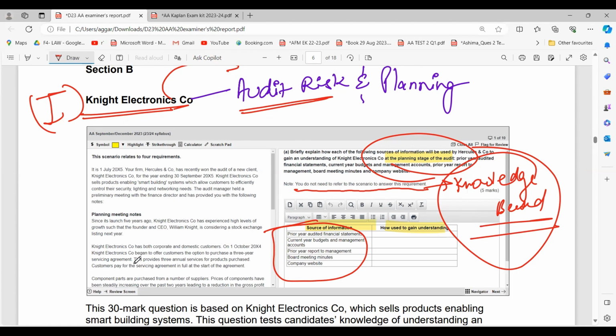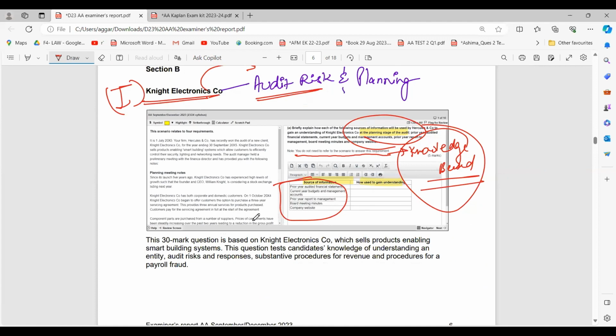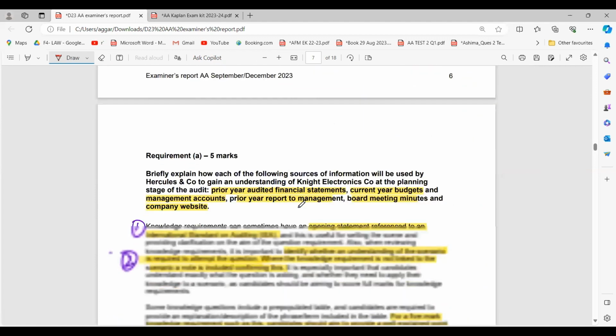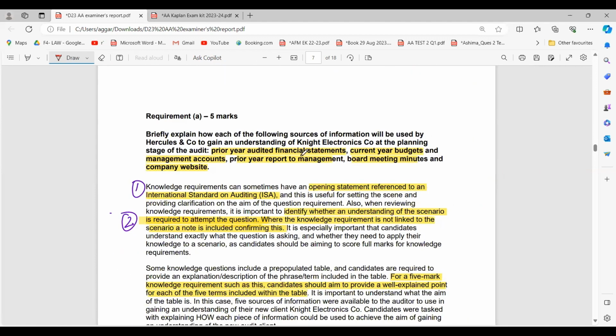You do not have to refer to the case study to understand, or maybe to form your answers from here. You just have to see the source of information and how you can write down how you can gain the understanding. This will also come ahead where we are discussing in detail. Okay, now let's read what the examiner is saying.